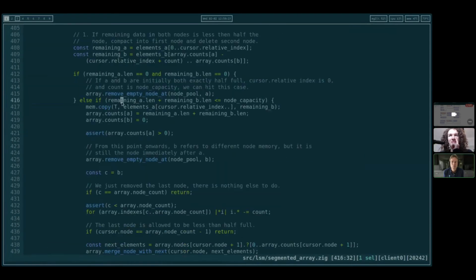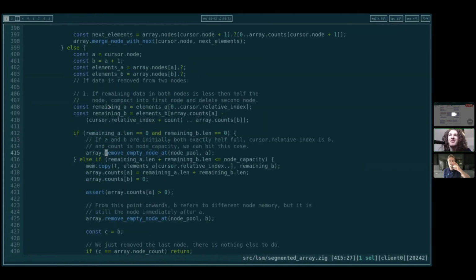No, we don't need remaining A length 0. What I was thinking is we turn this all into a generic loop where we take our source and our targets and we move source all the way, increment the node, and at the end we delete the nodes that are now empty. That seems trickier to me than this, but I'm not sure. I haven't tried that way yet.